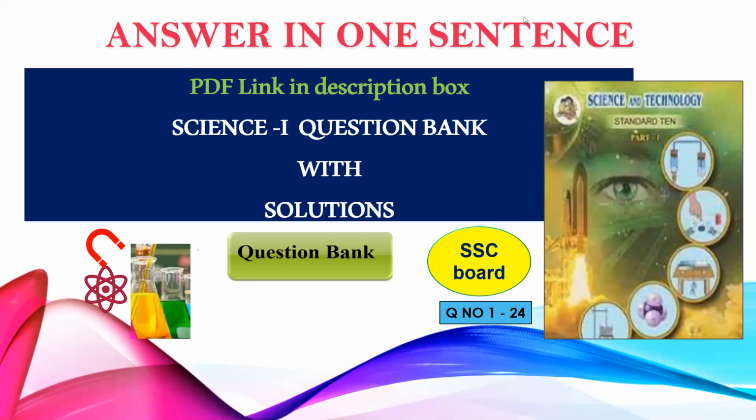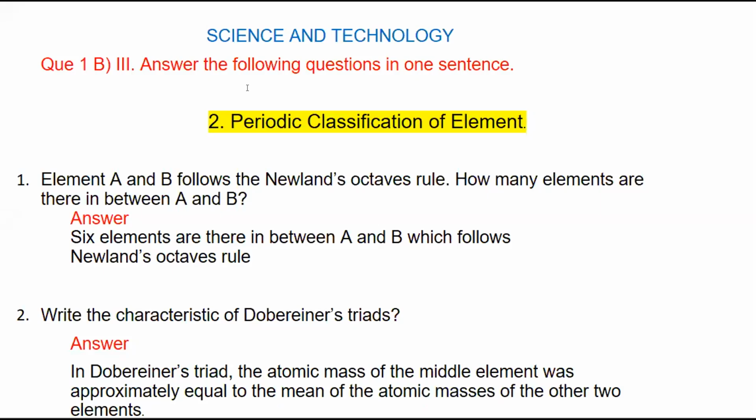Let us start with the first question. From the gravitation lesson, answer in one sentence is not given in the question bank. So from periodic classification of elements, the first question is: elements A and B follow Newland's octave rule. How many elements are there in between A and B? We know that in Newland's law of octaves, every eighth element shows properties similar to that of the first element. So between the first and eighth element, a total of 6 elements are there. Okay, 6 elements are there in between A and B, which follow Newland's octave rule.